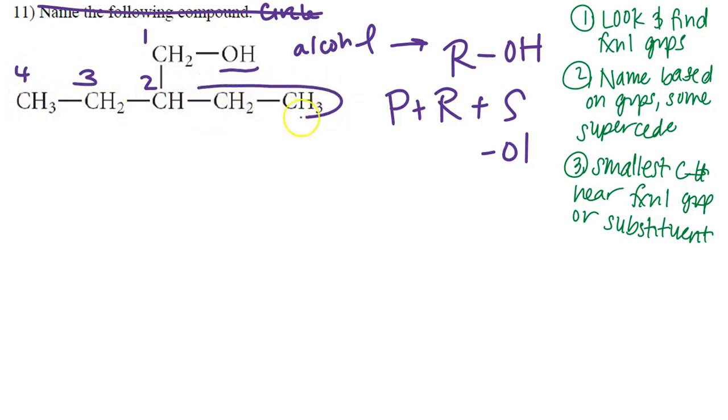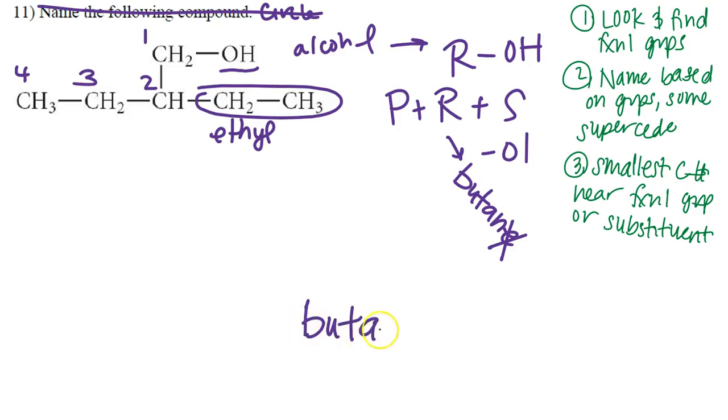That means everything here is considered a substituent. What kind of substituent? Can we already name it? Yes, we can. It's 2 carbons. You know it's going to be an ethyl group. All right. So I have my OL. My root is going to be a 4-carbon chain. So that's going to be butane. As we saw there, we're dropping the E. Okay. And then we're going to replace it with OL. So the ending is going to be butanol. Now, when it comes to our alcohol group, we also have to put the location of where this functional group started. And that's going to be 1-butanol because we know that the alcohol group is on the first carbon.